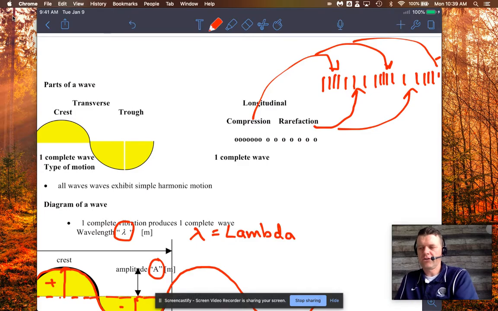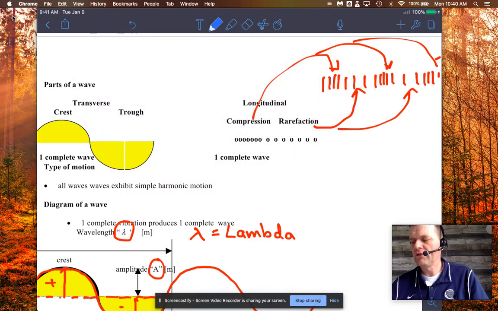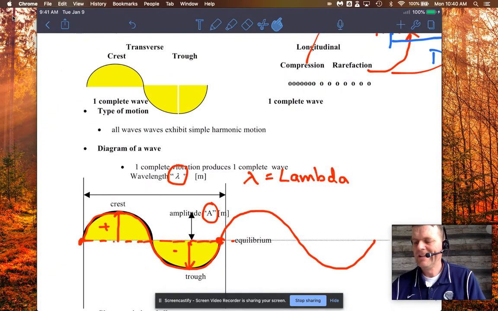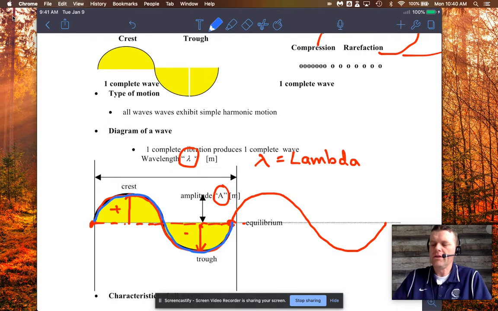Compressions and rarefactions. And a finer point with a longitudinal wave is the wavelength isn't from compression to compression. It's actually from one compression, you skip one, and then you go to the next one. And that would be equal to wavelength. And that might kind of make sense here because if you look at the longitudinal wave, the wavelength is from one point here to where you have another, where you're about to repeat itself.